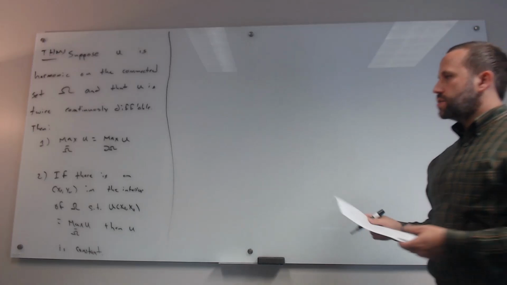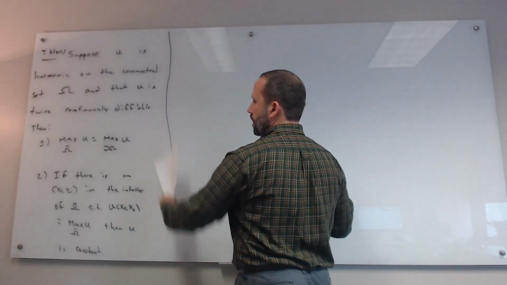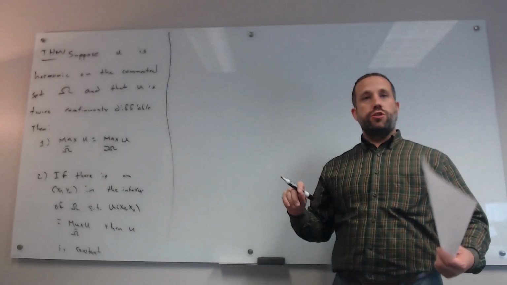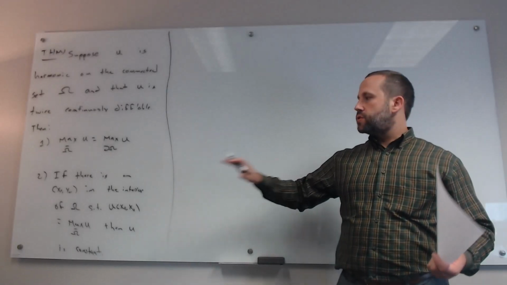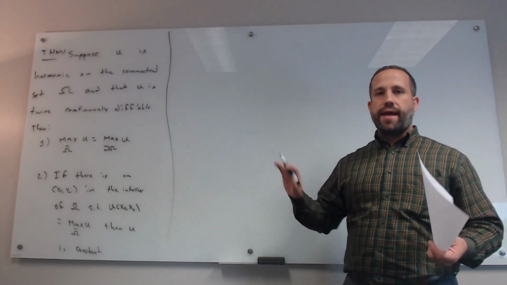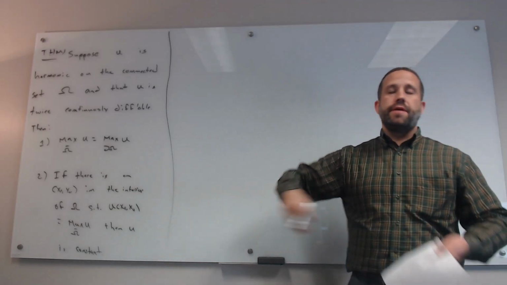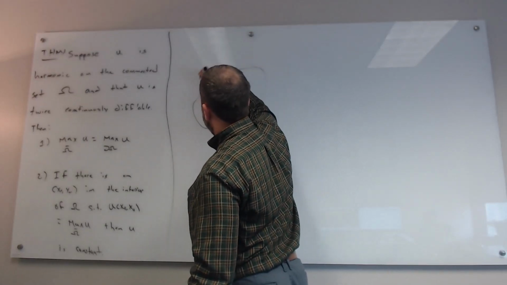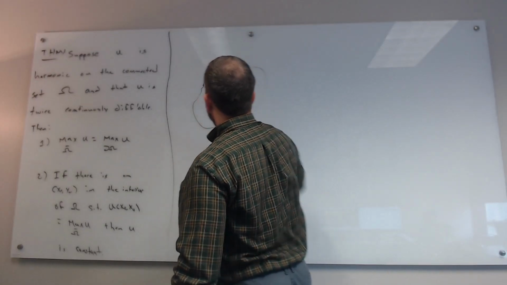They're not interesting. So the weak maximum principle says the maximum must occur on the boundary of omega, though it might also occur on the interior. The strong maximum principle says, actually, no, it can't even occur on the interior unless it's constant. So it's very important that our domain here is connected. Let's say this is omega.